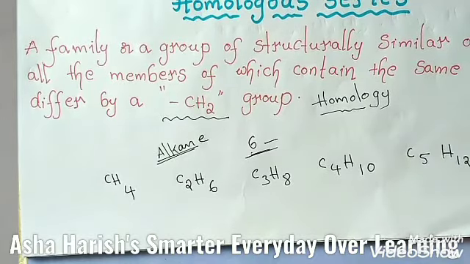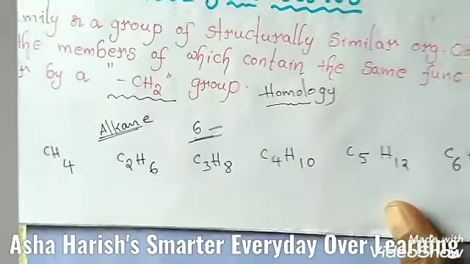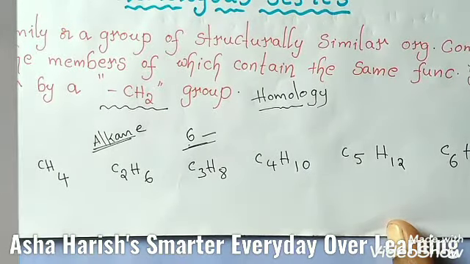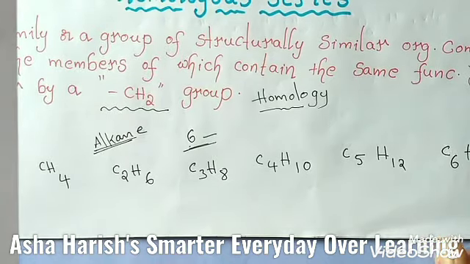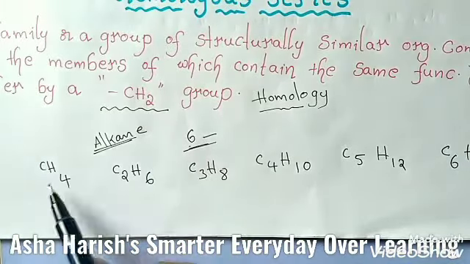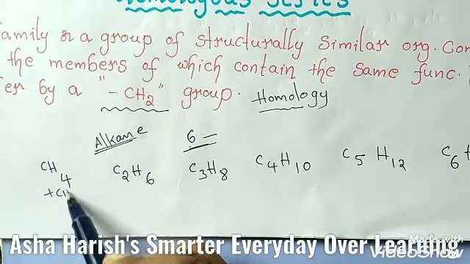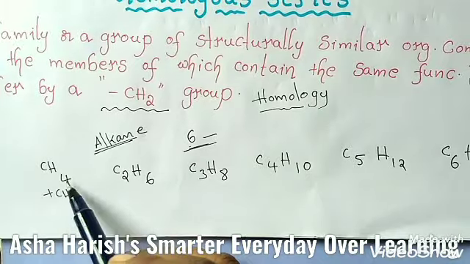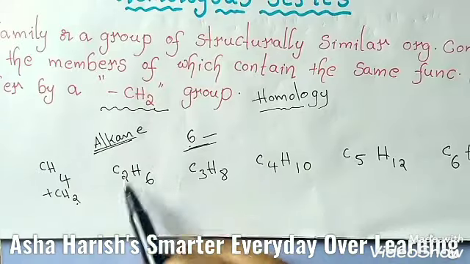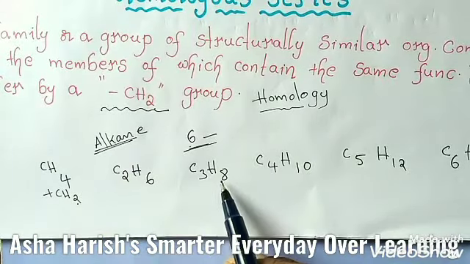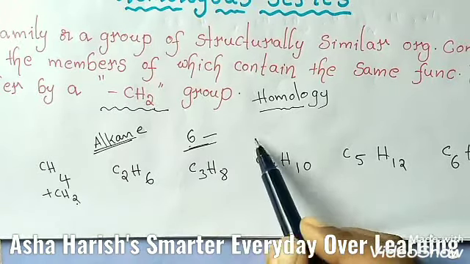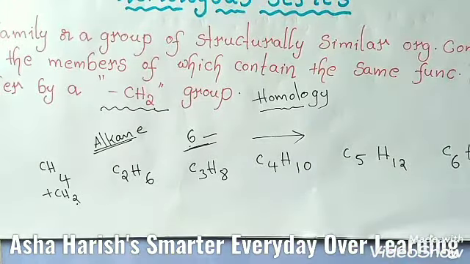and C6H14. Right, and let's see the names of these compounds. I'm going to write here, and if you observe all these compounds, there must be a difference of one CH2. Here CH4, if you add one CH2 to this, C2H6, 4 plus 2, and if you add another CH2 to this compound, you will get C3H8. Okay, 2 plus 1, 3, 6 plus 2, 8, C3H8. Like this, you should get this type of series. This is only known as homologous series.